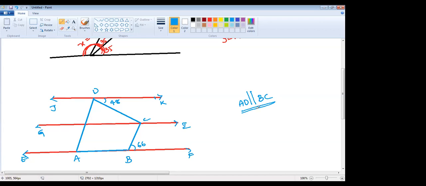And JDK, this is JDK, and GHCI. GH, any point, this point is given as H, GHCI. The second line, children, GHCI, is the middle line. And another part is given as EABF. What is the third line, children? EABF. Okay, these are the straight lines and parallel lines. This is the only condition given.